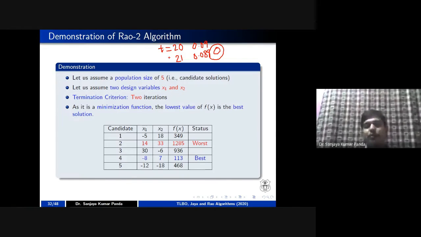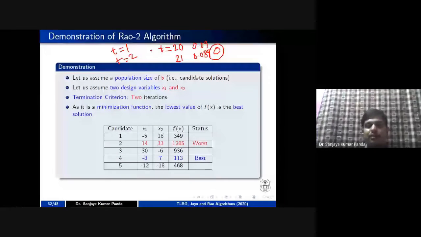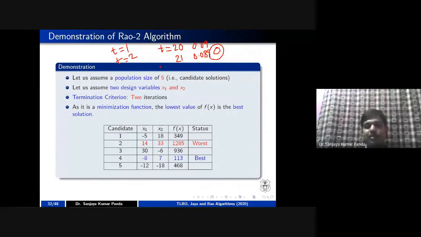If you increase the number of iterations, like in the first case, in iteration number 1, followed by iteration number 2, the value is drastically improved, right? But in the higher number of iterations, the value will not be reduced at that convergence rate. It will go in a very slow manner, right? That's why you have to choose a particular termination condition. Generally, I mentioned that if two iterations give more or less the same value, we keep that as our stopping criteria. Is it clear, ma'am?